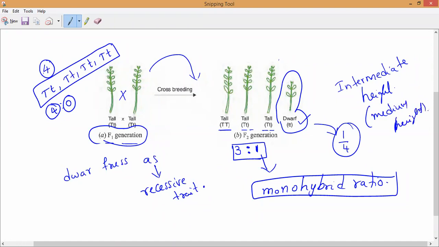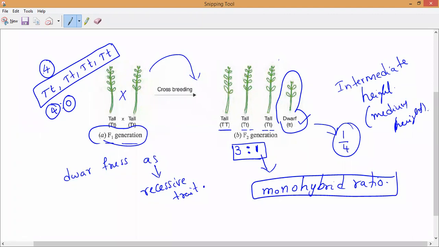So that is also observed here in the crossbreeding of the F1 generation. Do you understand, everyone? Between the tall plant and the dwarf plant, no medium plants are produced, whether you cross the parental generation or the F1 generation.